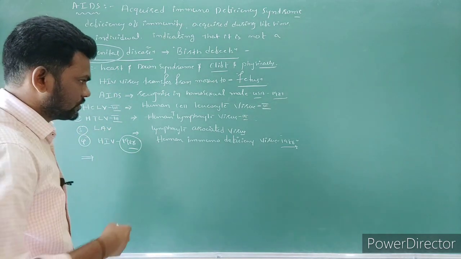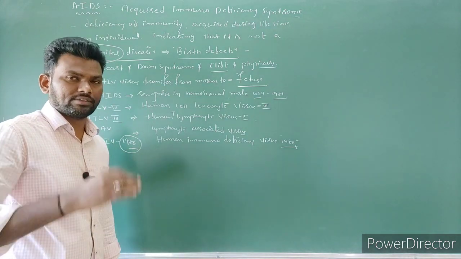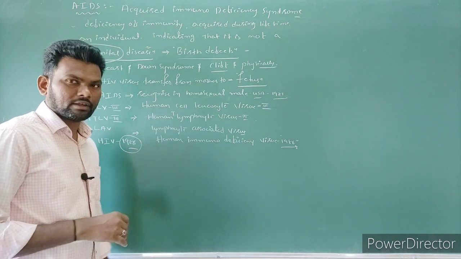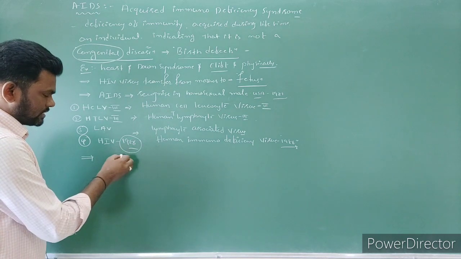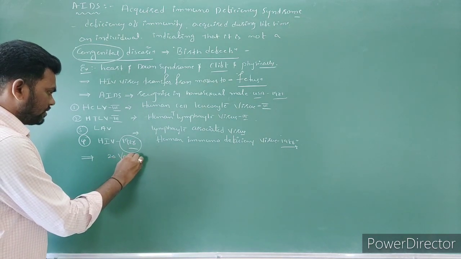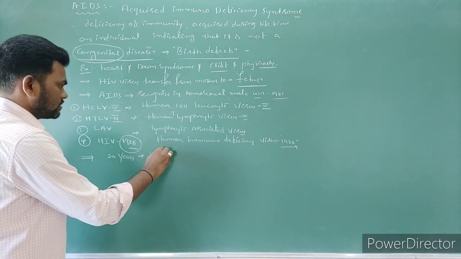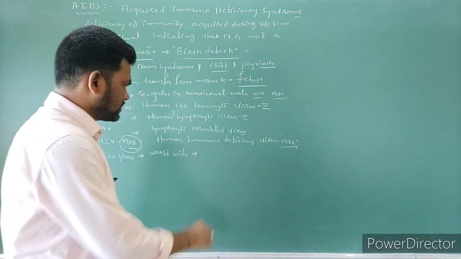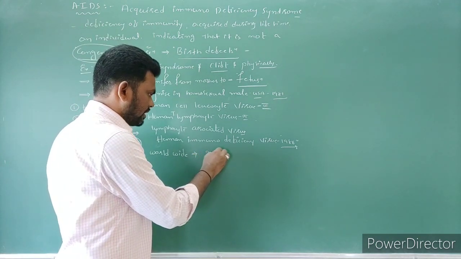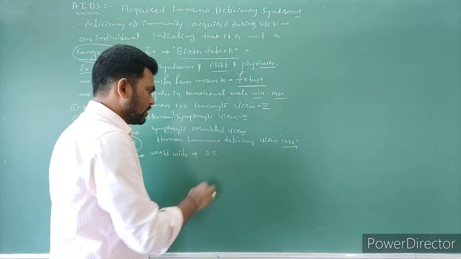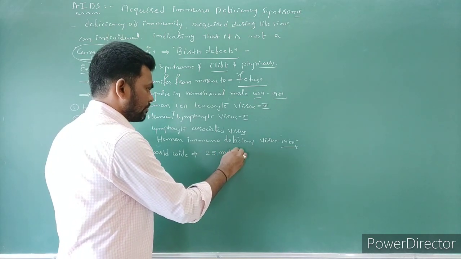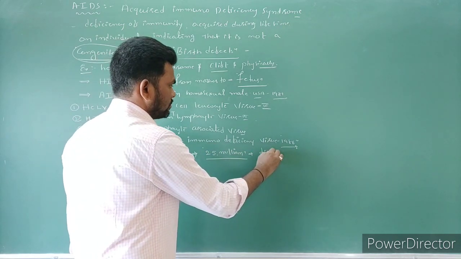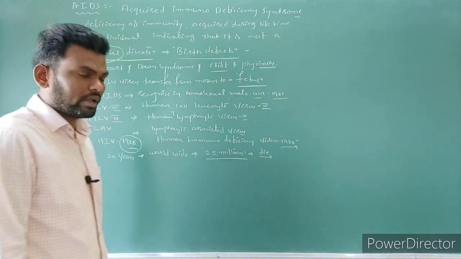Later, within 20 years, it spread throughout the world. After 1986, within these 20 years, it spread worldwide. And due to AIDS, due to the immune deficiency, nearly 25 million people died. The number is a little different in different books.